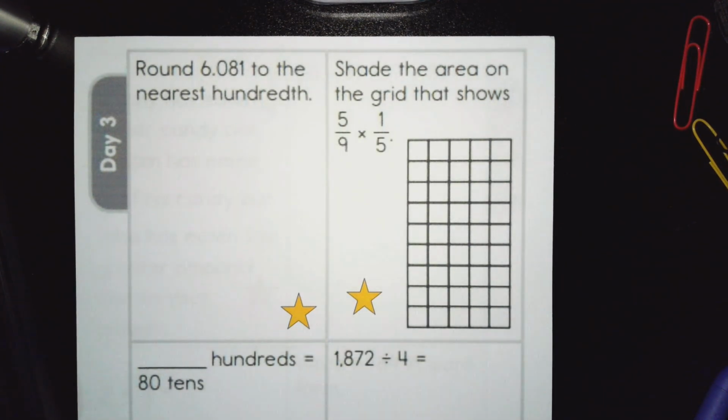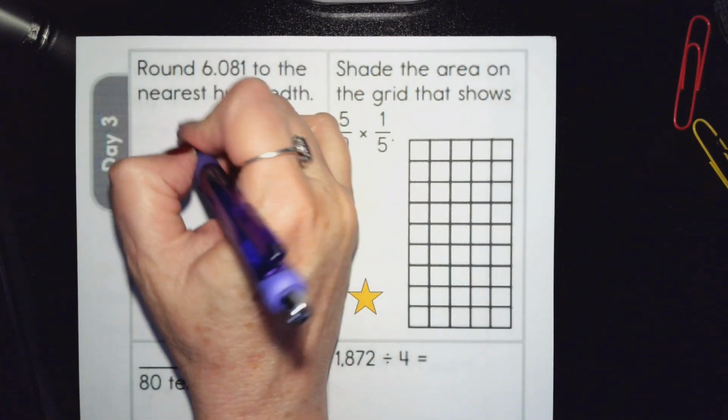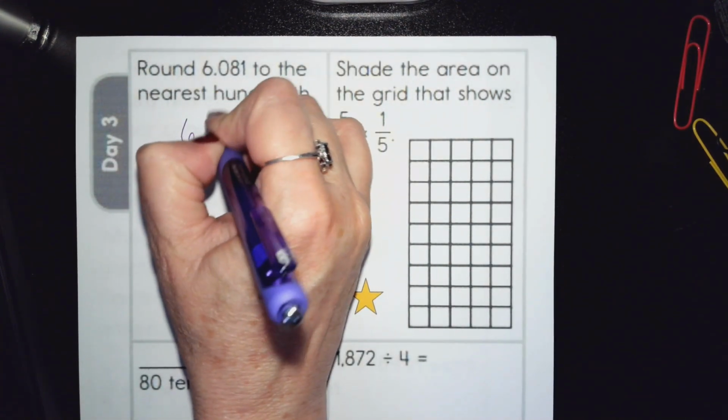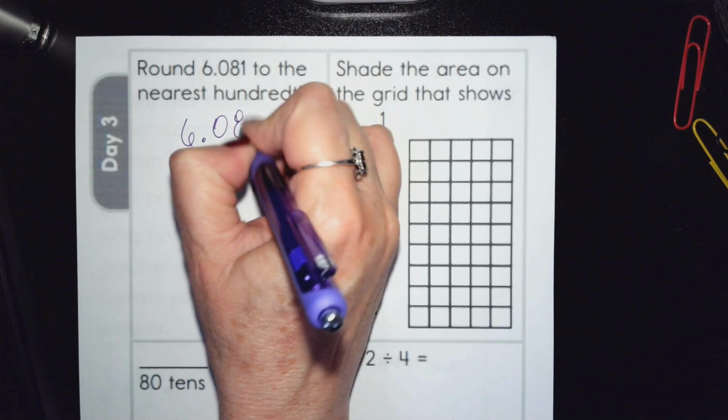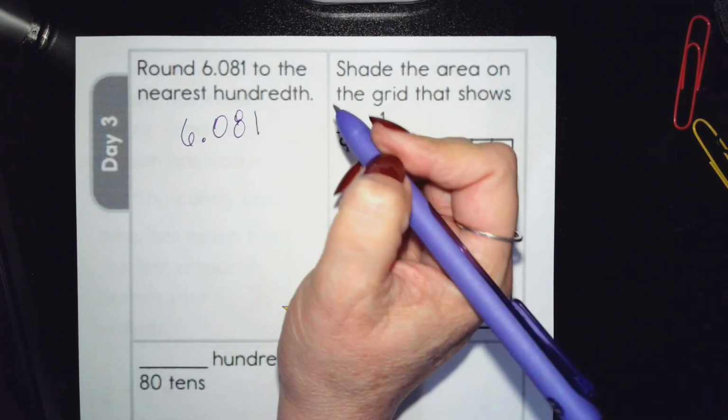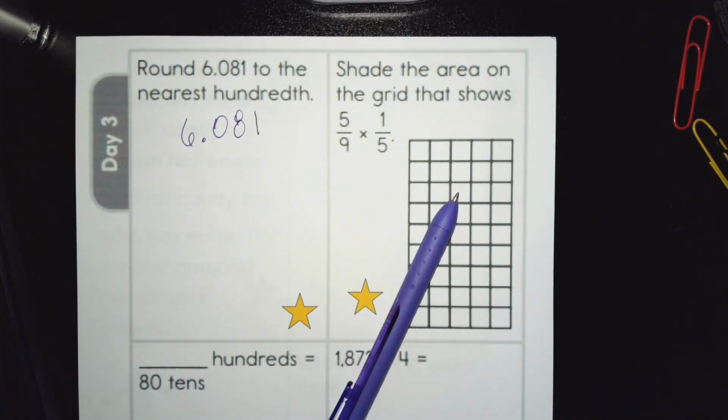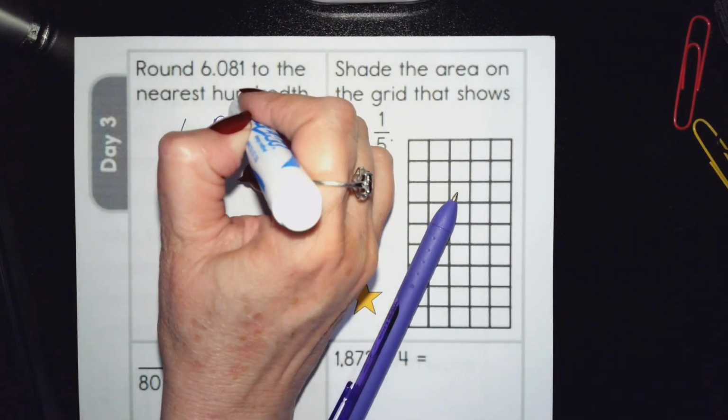Okay, guys, here we are, week 14, day 3. We're rounding 6 and 81 thousandths to the nearest hundredth. Got to know your place values. This is a whole number 6, zero is in the tenths, 8 is in the hundredths, 1 is in the thousandths. We are trying to round to the hundredths.